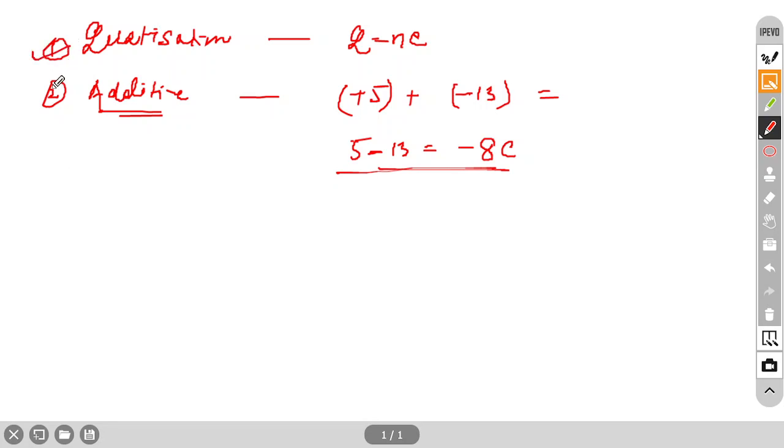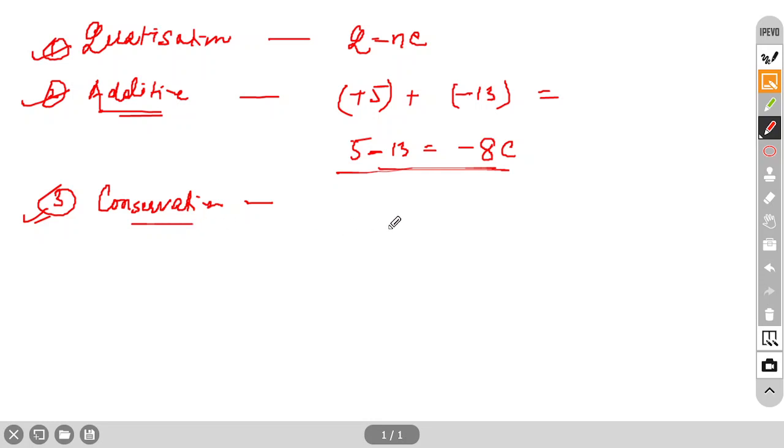So this is quantization, the additive property, and one more property is there which is sometimes used. This will help you in future also. We call it conservation of charge. Just like energy is conserved, charge is also conserved. What is conservation of energy? Energy can neither be created nor destroyed, only transferred from one form to another. Same definition you can write here. Charge can neither be created nor destroyed, only transferred from one body to another body.